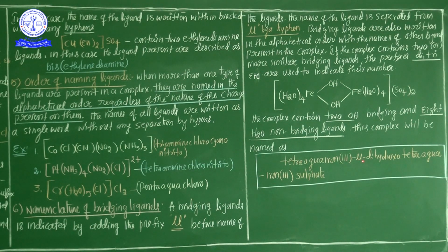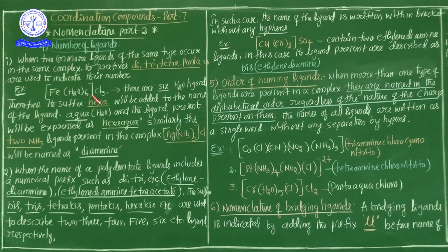Bridging ligands are also written in alphabetical order along with the names of other ligands present in the complex. If the complex contains two or more similar bridging ligands, the prefixes di, tri, etc. are used to indicate the numbers. Here two hydroxo groups are present, two bridging ligands, so we use dihydroxo.